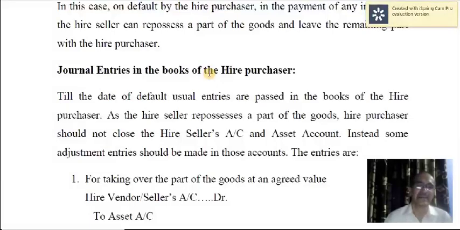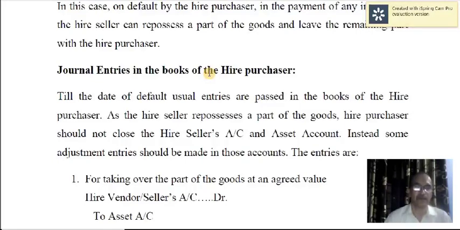Till the date of default, usual entries are passed in the books of hire purchaser. That is, at the beginning, asset account debtor to hire vendor's account or hire seller's account with cash price.